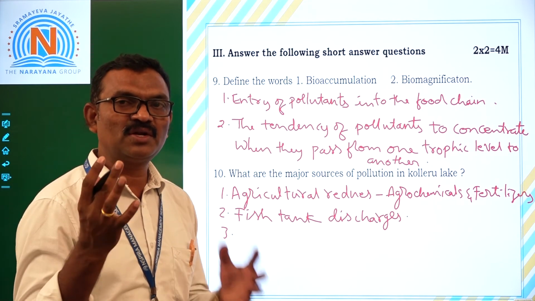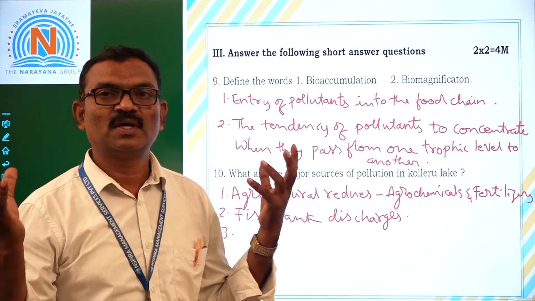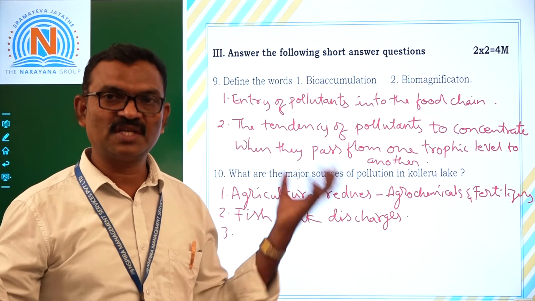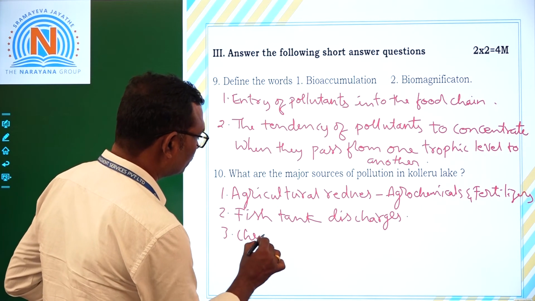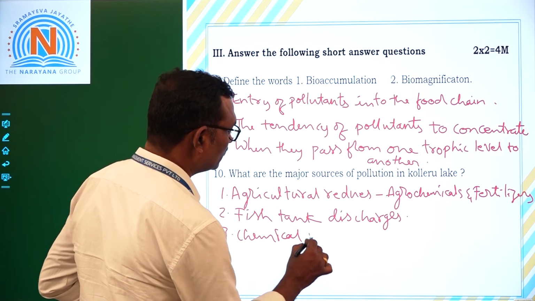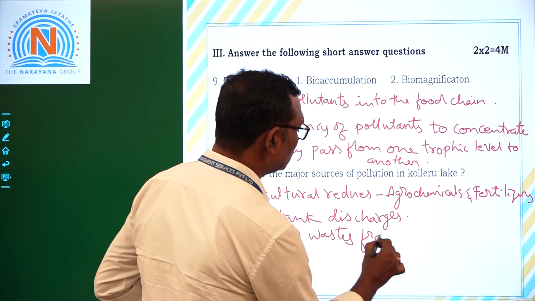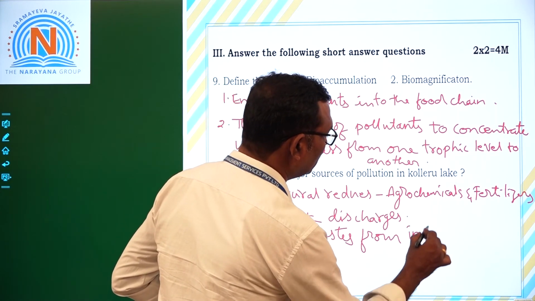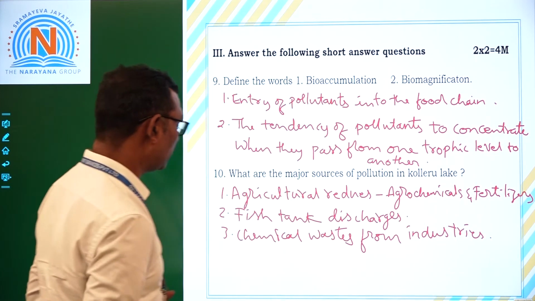When Kolleru Lake is an option for growing fish tanks and also industries, chemical waste from industries is also released into the lake.